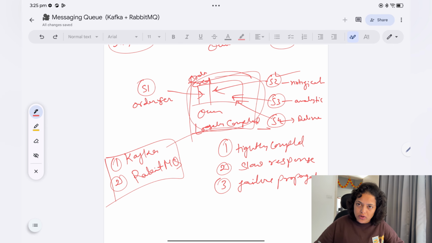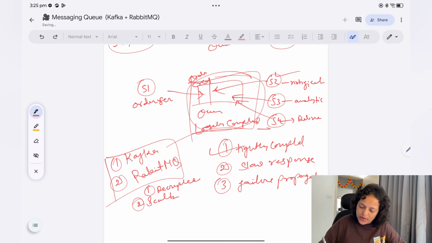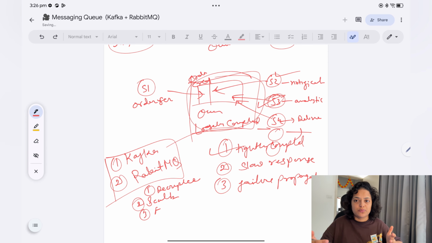Now with MQ, what problems do we solve? First of all, we make the tightly coupled services loosely coupled, or decoupled. Second, scalability. Now you can add any number of services and they can start their work in parallel. The third one is fault tolerance. If one service is failing, it will not impact the other services. And the fourth one is better performance, because you will get the response very quickly.